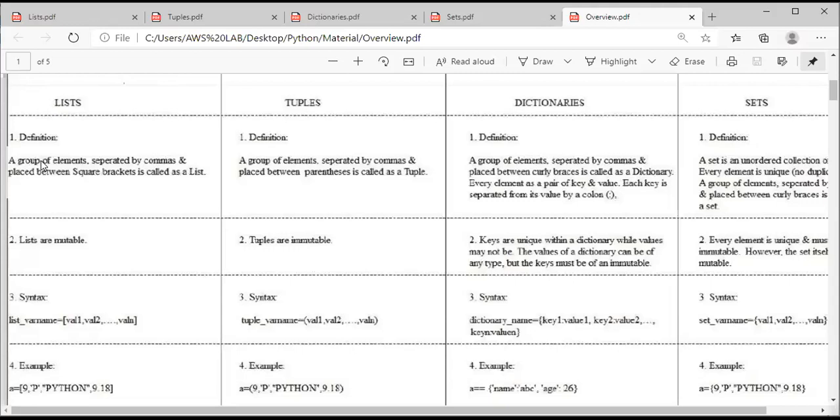Coming to dictionaries. Here also, a group of elements separated by commas and placed between curly braces is called a dictionary. Clear, everyone? The important thing in a dictionary is that each element is divided into two parts. The first part is key and the second part is value, where the key and value are separated by using a colon.